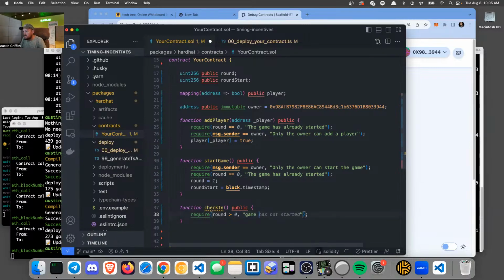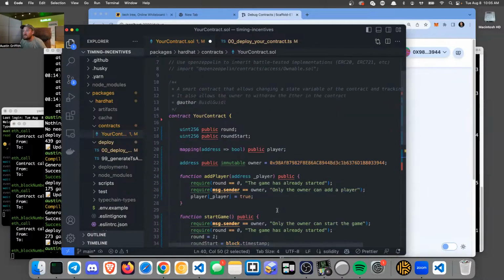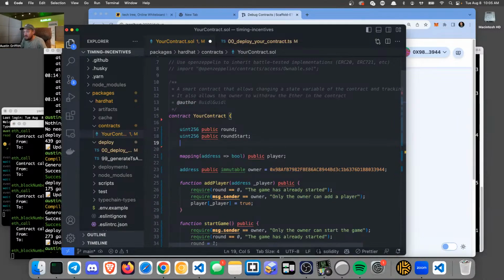game has not started, right? It does need to be that, but then more importantly, we want to go for a time, right? Oh yeah, you need to be a player. Yeah, nice. There we go. That's what I'm looking for. There's some 60 seconds. Okay, so this means that each round takes a minute, right? Let's just go ahead and hard code that, right?